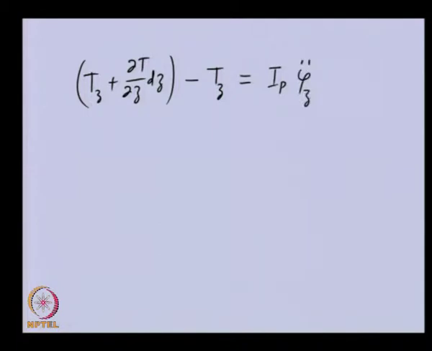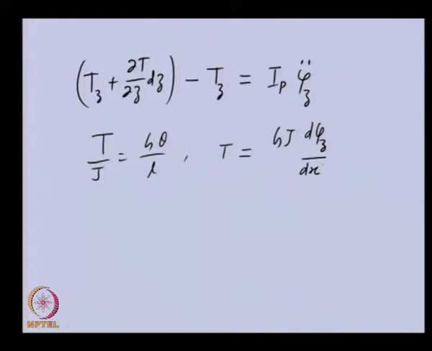Now, from torsion theory we know that T by J is equal to G theta by L, so we can get the torque as GJ times theta, where theta is the twist of the shaft segment, and the length of the shaft segment is dz.